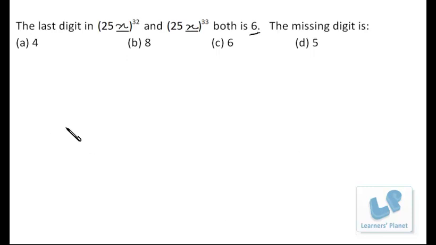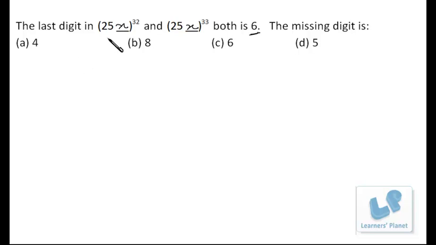Now let's discuss this problem from number system. The last digit in 25x raised to 32 and 25x raised to 33 both is 6. What is the missing digit? That means we have to find out the value of x. Now we have discussed this sort of problems in our number system sessions. I would advise you to attend those sessions before coming to these particular sessions.